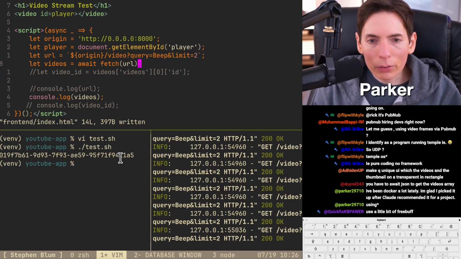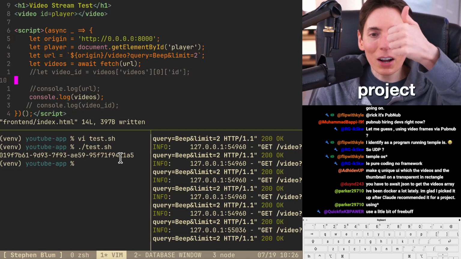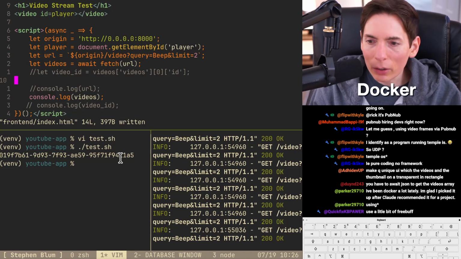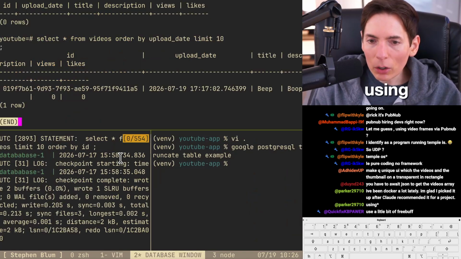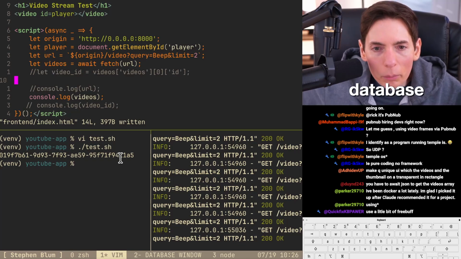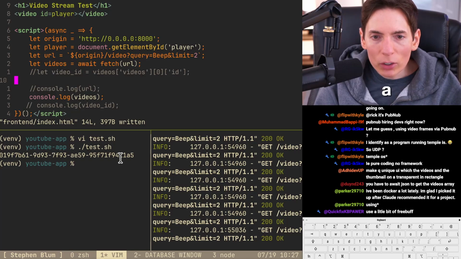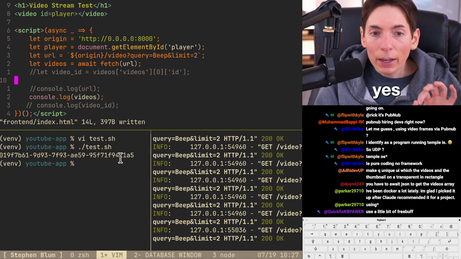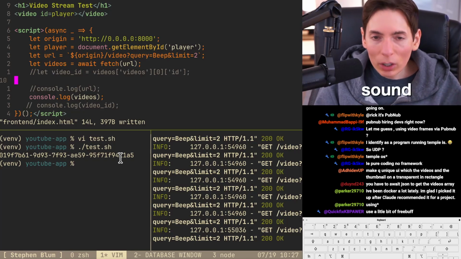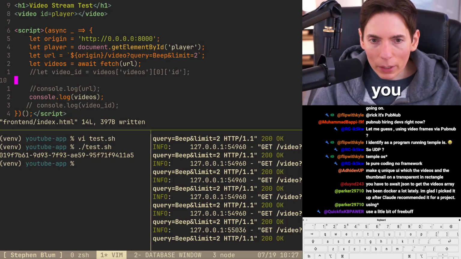Nice. Parker, I've been using Docker a lot lately. I'm glad I picked it up after Claude recommended it for a project. Nice. I use lots of Docker. We're using it right now. We're using Docker right here for our database. Make unique UI in the videos and the thumbnail on a transparent rectangle. Oh, yes. Yes, that does sound like a good approach. I'm with you on that. I like that approach too.